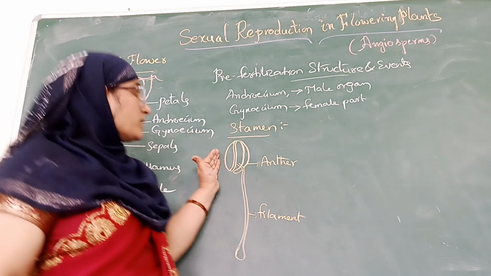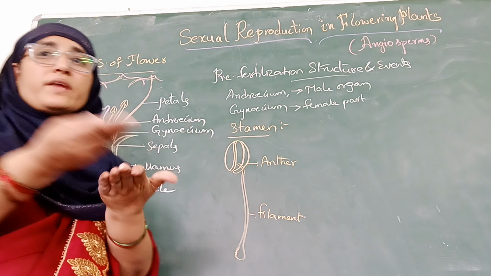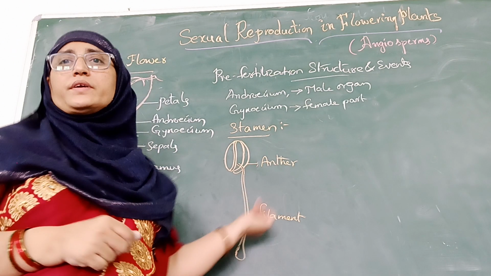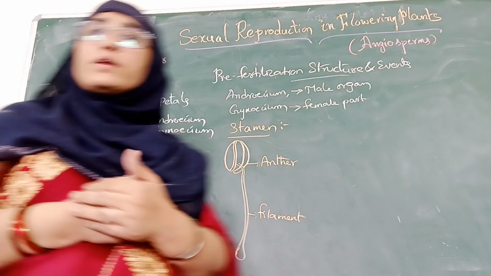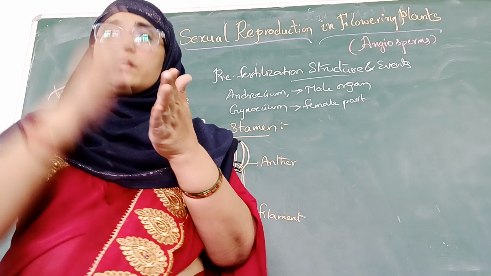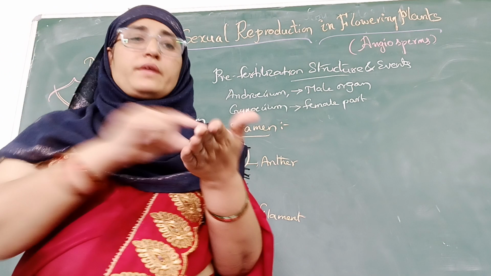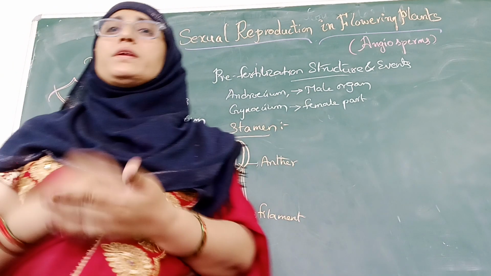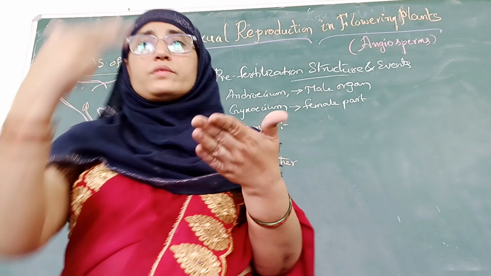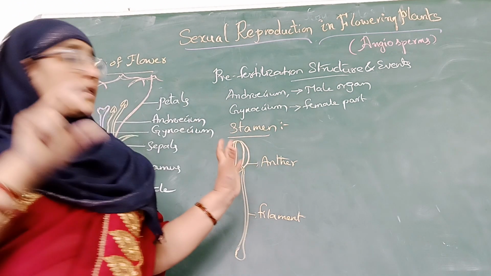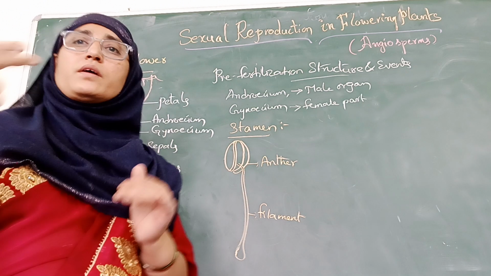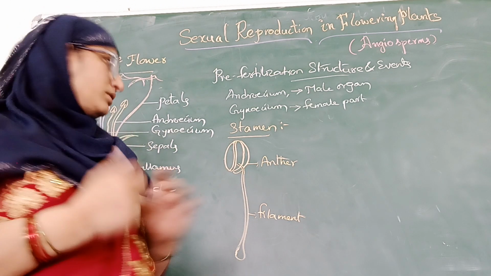To learn in detail about this anther, we do a transverse section. But to understand better the different types of stamens, we can collect flowers from different plants. We can dissect them, remove the stamens, arrange them properly, and observe how they differ in size, length, and the number of stamens present in every flower. Through collection and observation of different flowers, we can get clarity about the topic.